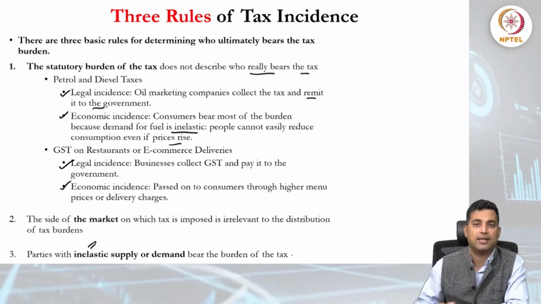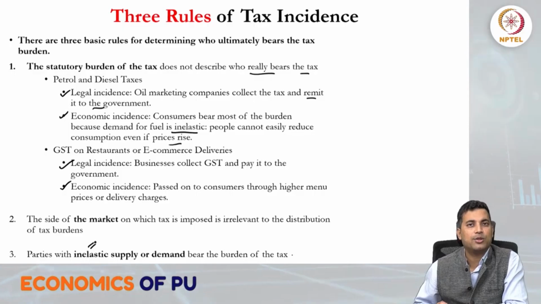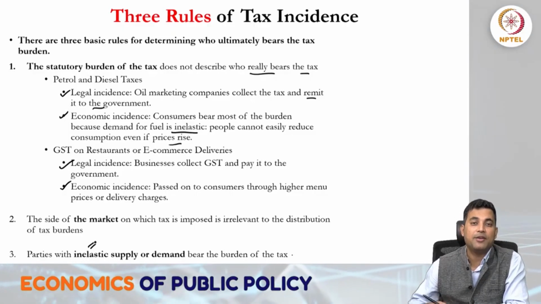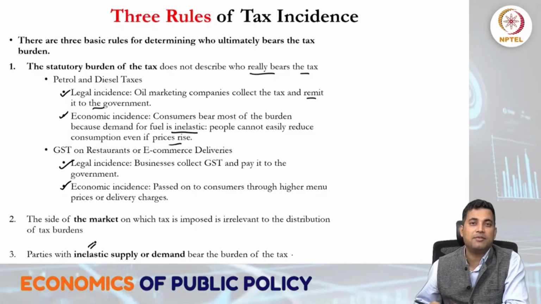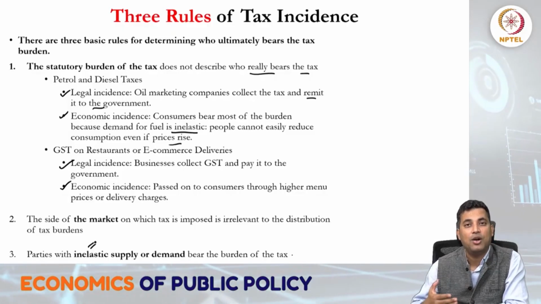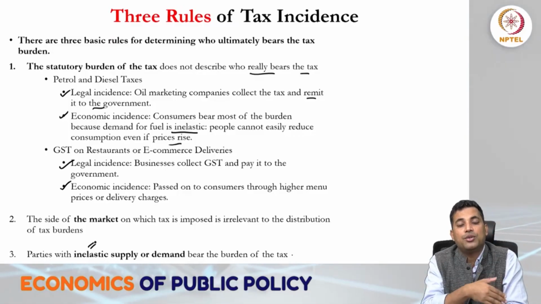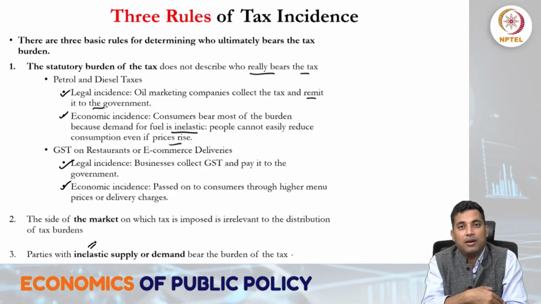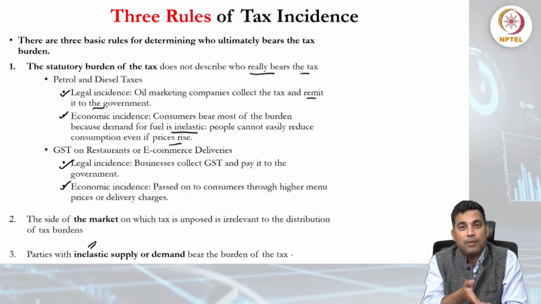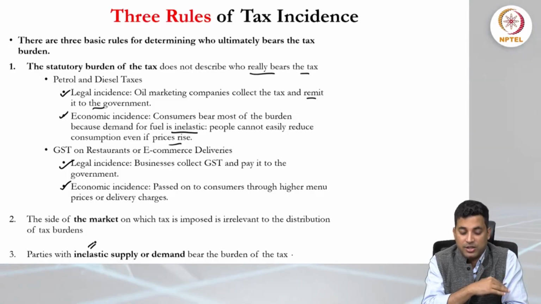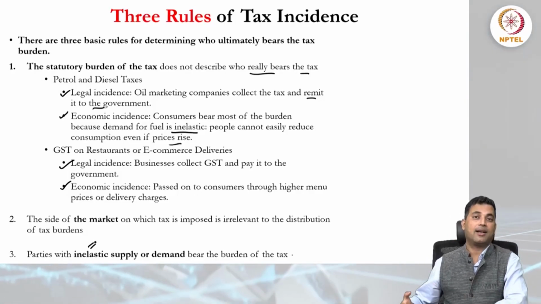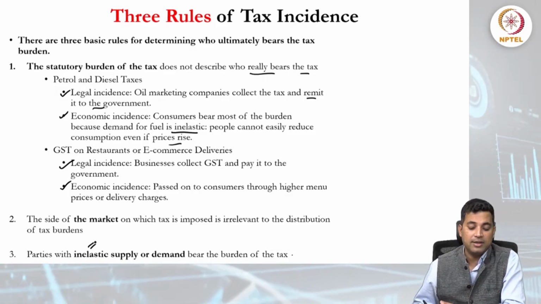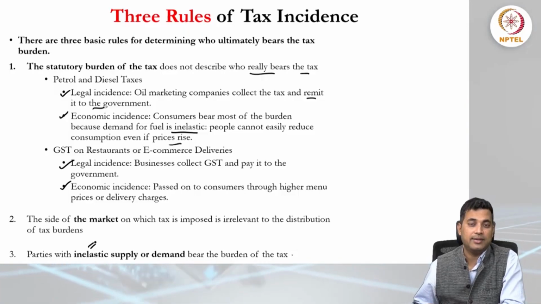So inelasticity is very important, and one can understand it from essential commodities or different types of commodities. Different types of commodities help us understand whether the tax will be forward shifting or backward shifting. So inelastic and elastic, meaning the type of commodity, will finally decide how tax incidence takes place.